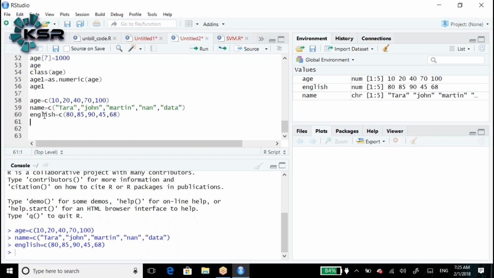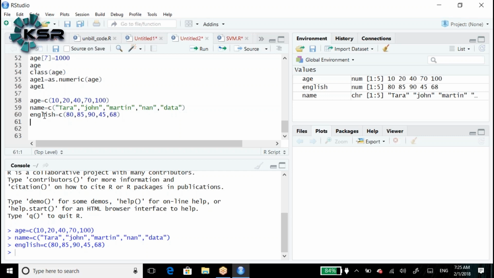We have three variables, right? We created three vectors basically: age, name, English. Out of three, two are numerical vectors. What are the numerical vectors in this case?